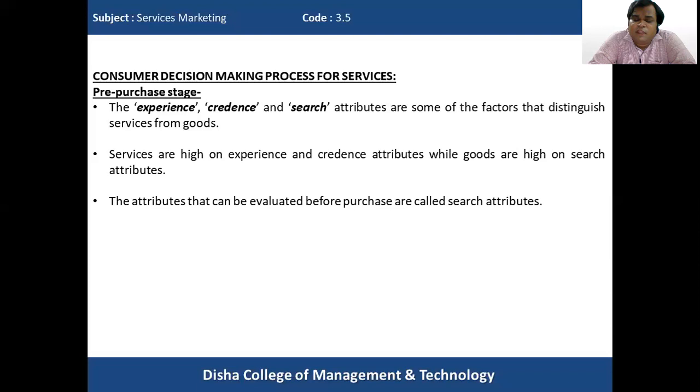These are mostly found in goods because in goods we can understand the various features and specifications in order to understand whether the particular product will be able to satisfy my needs or not. So the search attributes are majorly found in goods, whereas experience and credence are highly found in services.